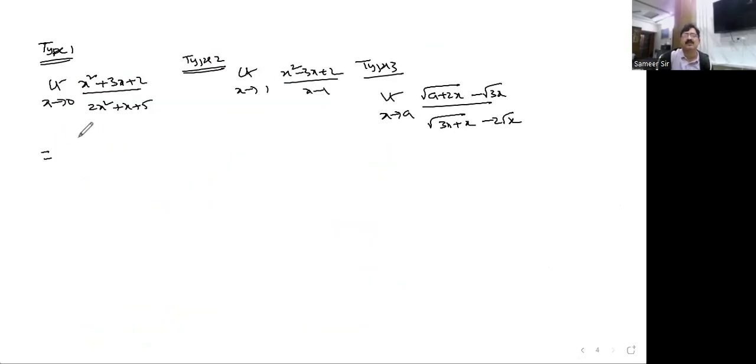Just substitute the limit value here, 0, so you are getting 0, 0, 5. Straight away we are getting the answer. This is one of the easiest ones. Leave it. Now, when you are substituting 1 here, you are getting what? 0 by 0 form. Then what you have to do, one of the ways of evaluating this limit is factorizing.